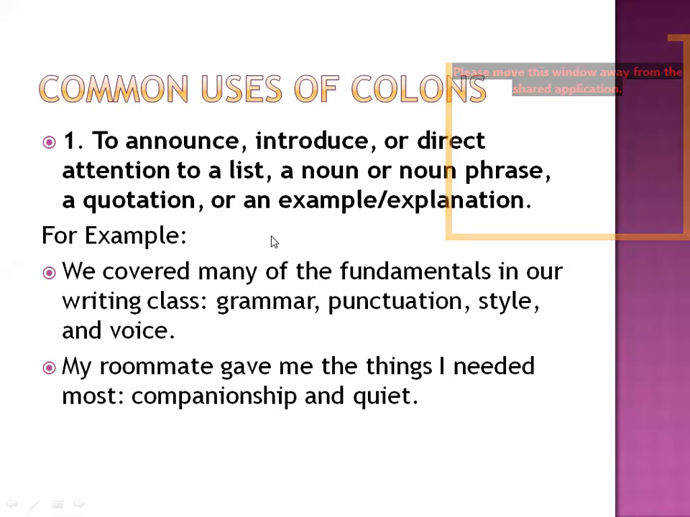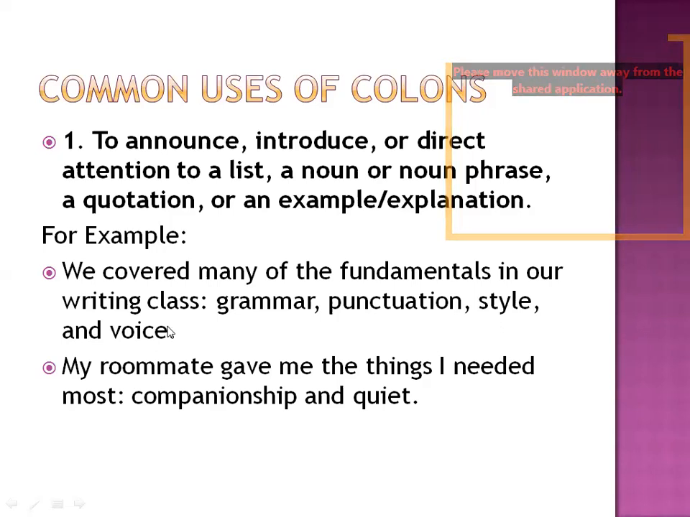My roommate gave me the things I needed most. Okay, what were these things? Companionship and quiet. Clear? So we are elaborating this sentence by following this colon, and this is the elaboration of that sentence. See, two sentences are over here which are separated by the colon, which are exactly the clauses of the sentence.